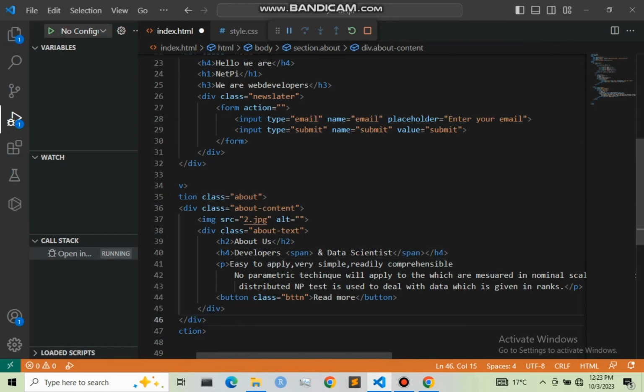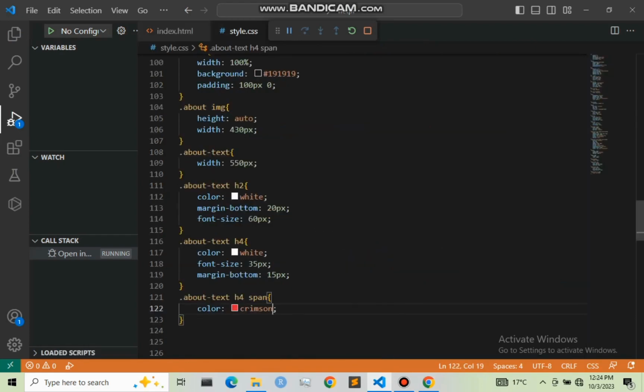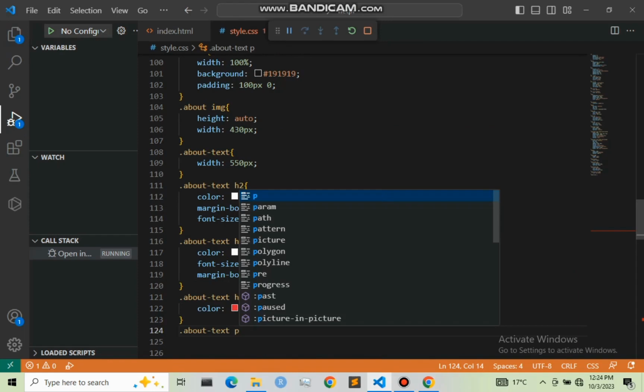Now let us move to styling our P, the paragraph part. Let us style .about text p.